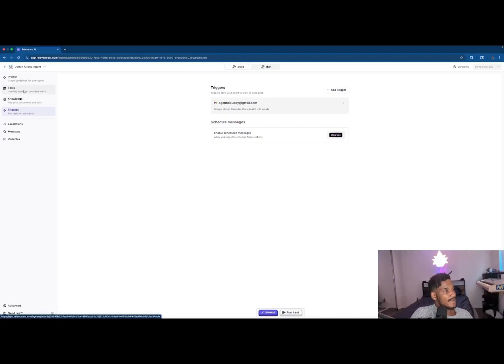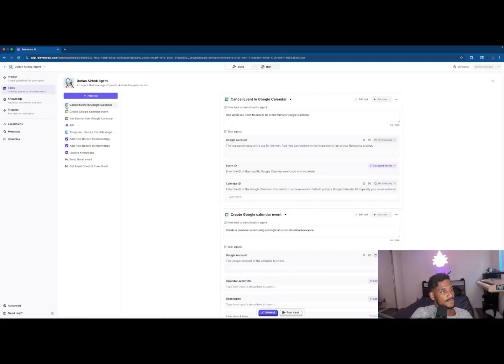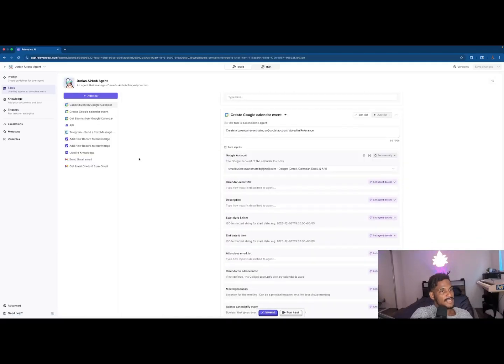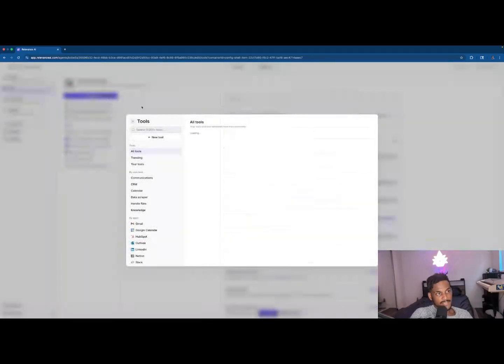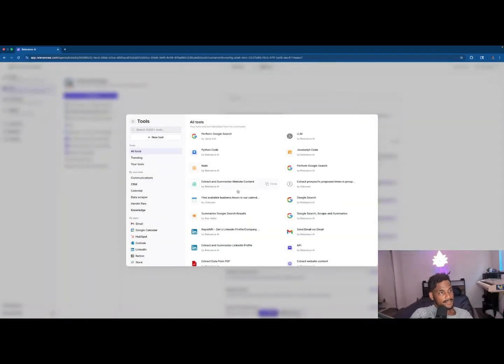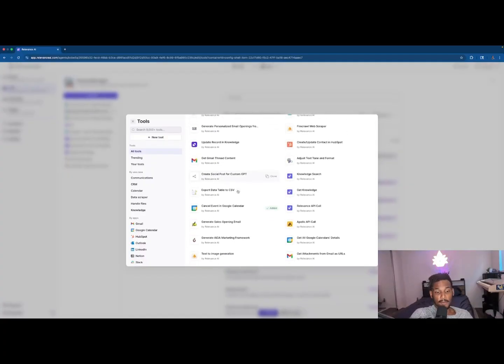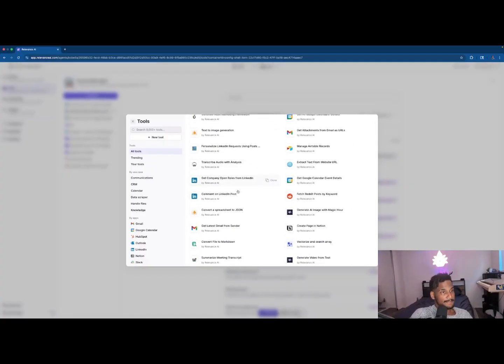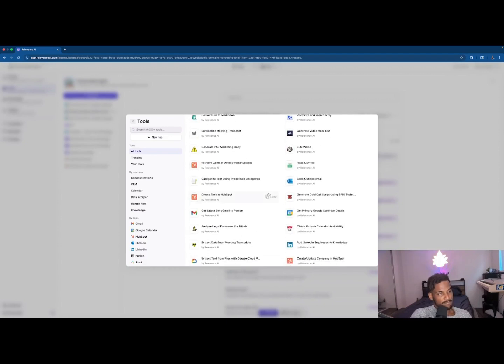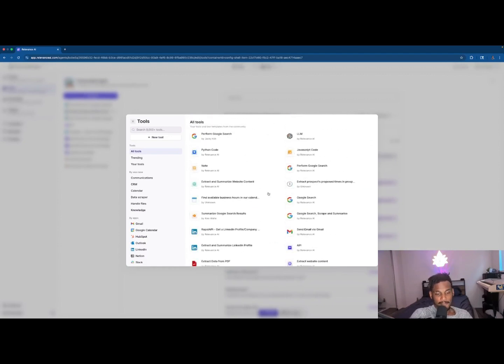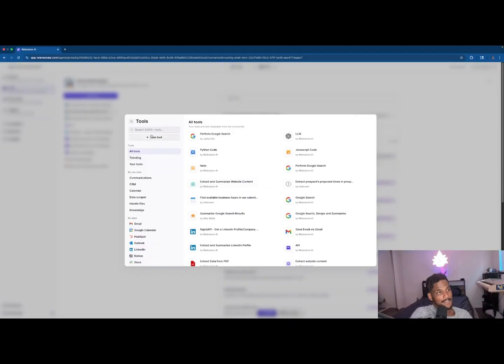We also have our set of tools here. So we can use the tools that are preloaded into Relevance AI. There's a whole slew of them. These are all community created. Or we can also go through making our own tool. But this thing is so expansive, you're probably going to have a hard time finding things that you're not going to use, to be honest.